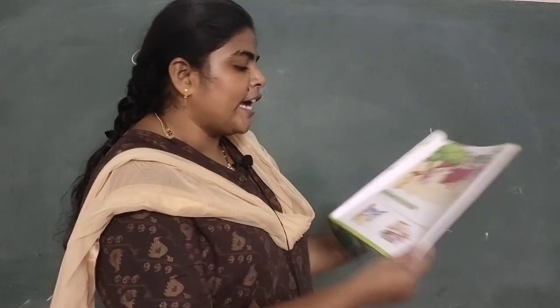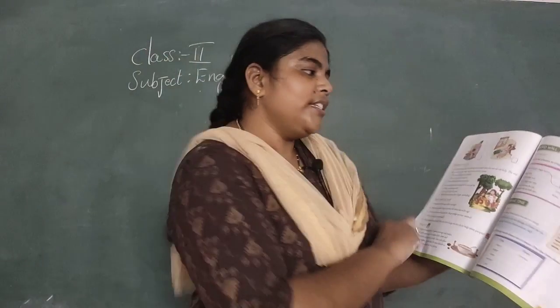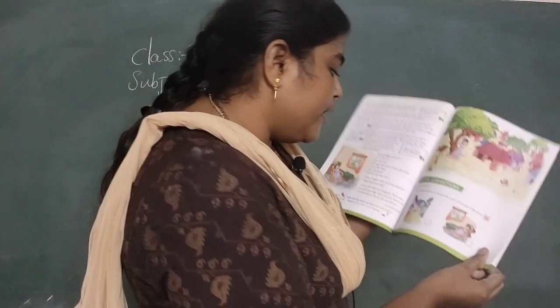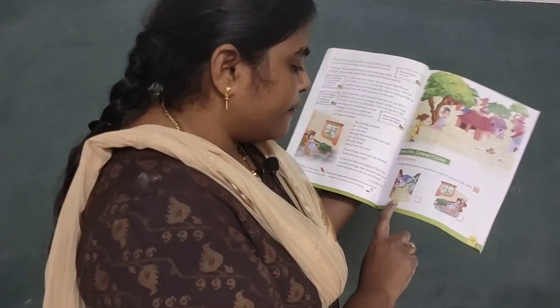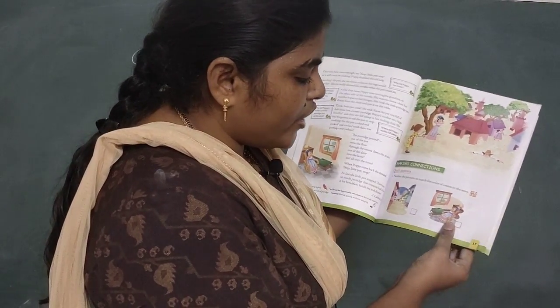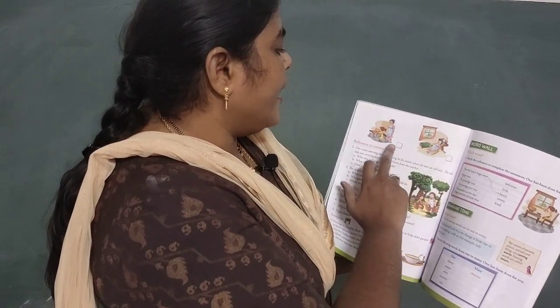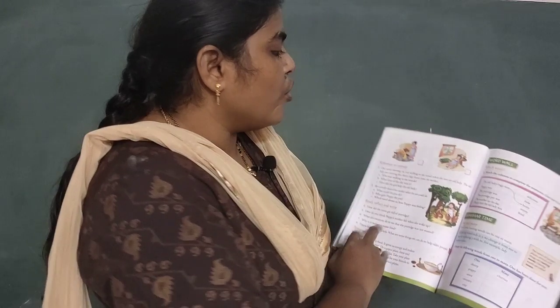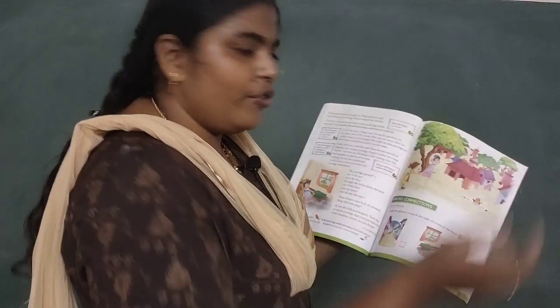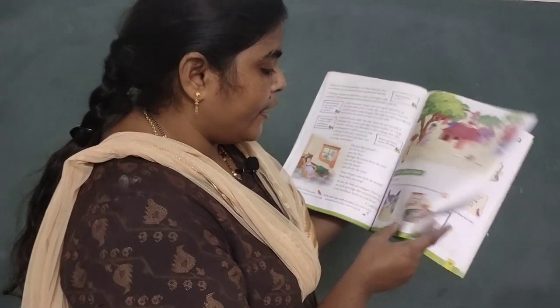So here some pictures are there. You make them in a sequence. See, first, what is the picture? Here all the porridge, and here she is sleeping, and here that girl. So you just arrange the pictures in order.